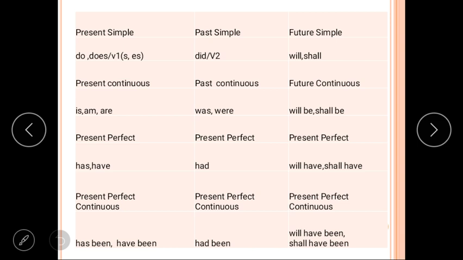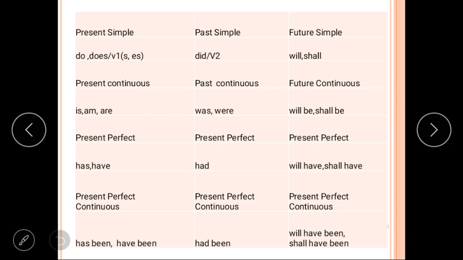Next, students, let me clear you all the things, which form of verb we will use in the tenses. Students, this is a simple table. Before doing this table, I want to tell you that there are only 8 tenses which we can change into passive voice. Okay, so we can see the present simple, past simple, future simple, present continuous, past continuous.